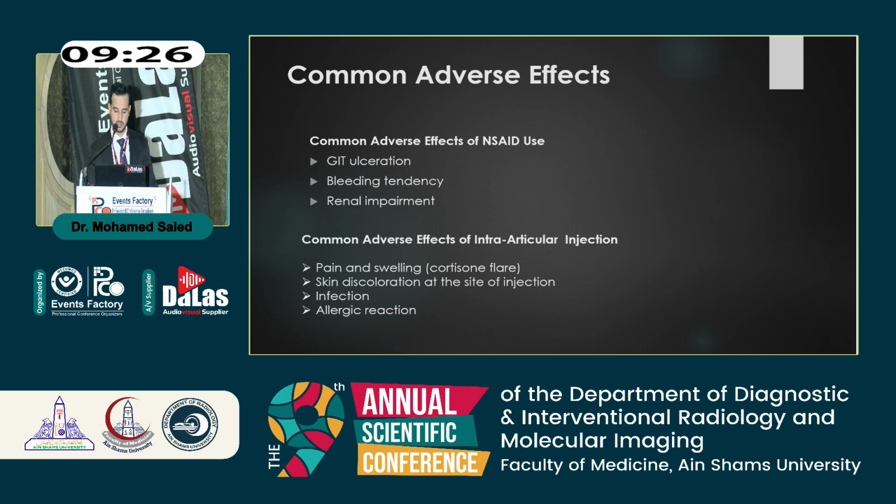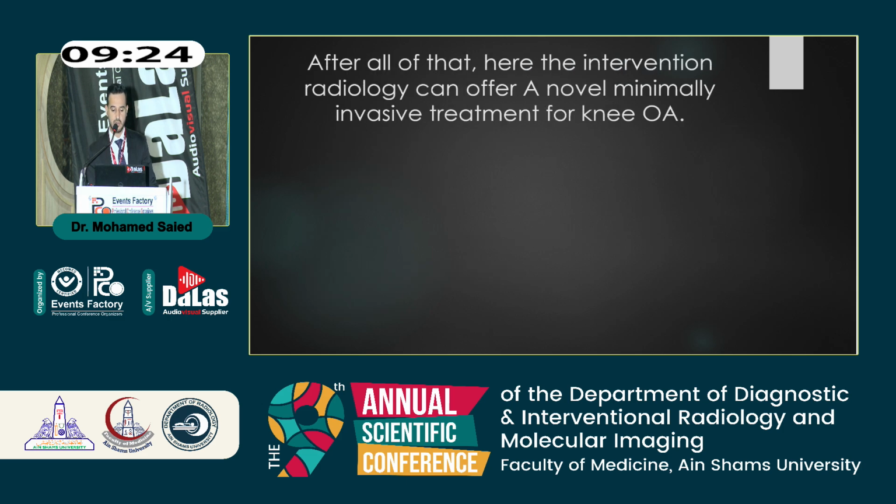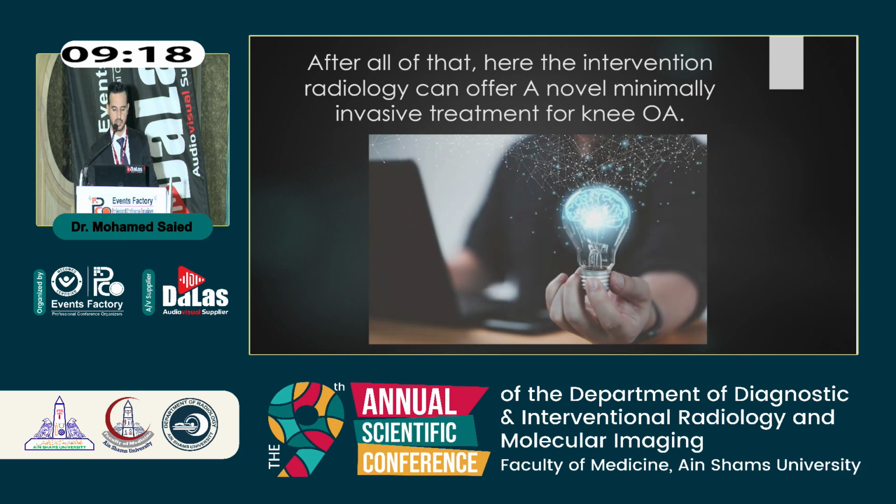what's called cortisone flare-up. So after all, here interventional radiology can offer a novel minimally invasive treatment for knee pain secondary to osteoarthritis. This is genicular artery embolization, based on the idea of abnormal angiogenesis.